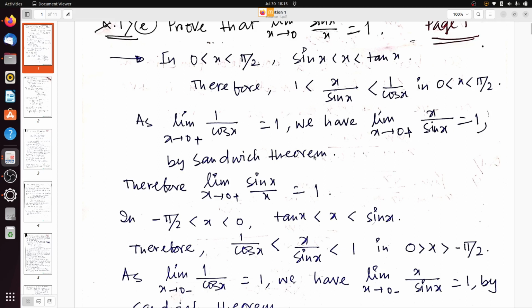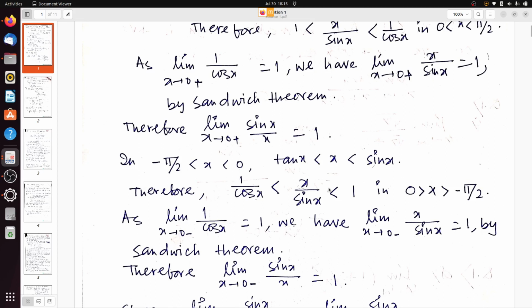Which is the implementation of the squeeze theorem, or the sandwich theorem. You can go through any real analysis book and have a look at the proof of the sandwich theorem or squeeze theorem. Therefore, if we just take the inverse, changing the numerator and denominator, then limit x tends to 0 plus of sin x by x becomes 1.